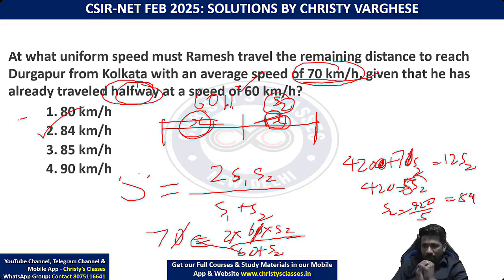Shashikala, halfway means distance equal. We will discuss all these things in detail in the speed distance time chapter. Don't worry. These technical terms I will be decoding one by one. So halfway means half the way. Way means what? Distance. Shashikala, as I told, this formula in depth we will be discussing in that chapter. Once I do that, you will understand it. This formula derivation we haven't discussed yet. Don't worry.